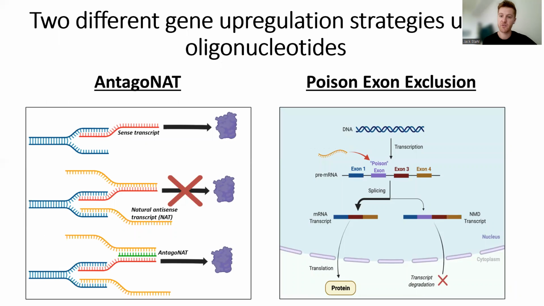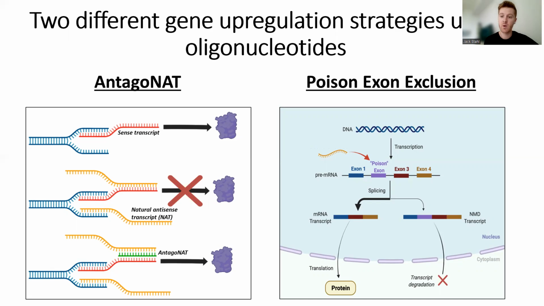Shown here are schematics depicting the mechanism of action for both antagoNATs and poison exon excluding oligonucleotides. So shown on the left, natural antisense transcripts, or NATs, can be transcribed from regions of DNA which are antisense relative to a protein coding region. These NATs exist as an endogenous regulatory mechanism to repress protein production. Therefore, inhibiting the NATs using oligonucleotides, referred to as antagoNATs, can increase translatable mRNA levels and de-repress protein production.